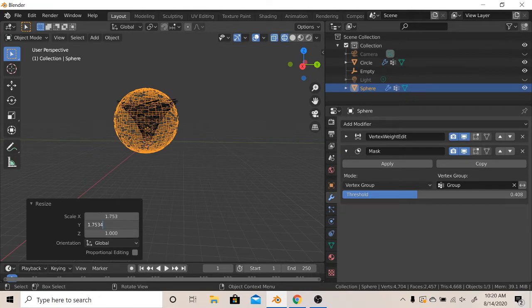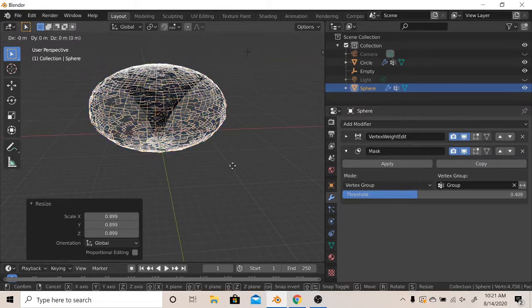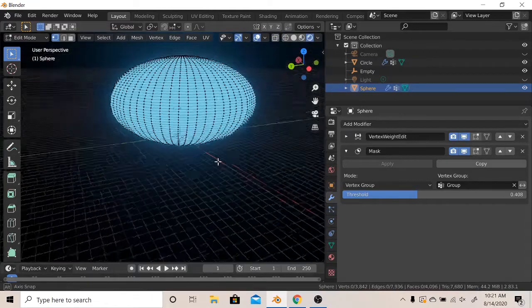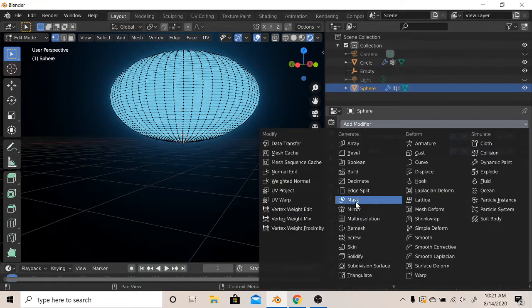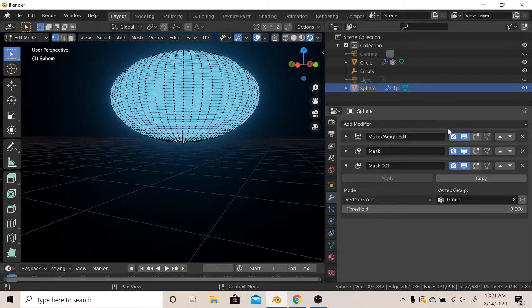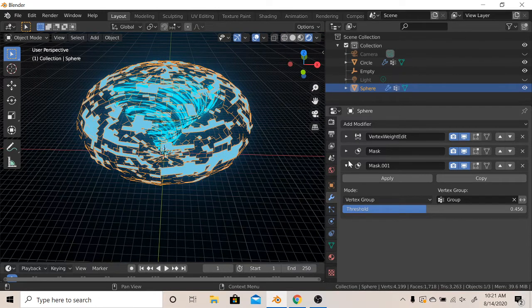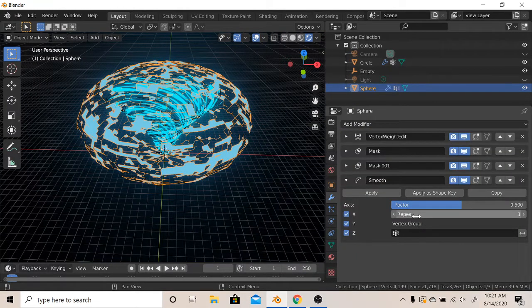Oh man. We get that. G, Z, that, and Shift C. Let's add mask, vertex group, threshold. Now again, smooth.